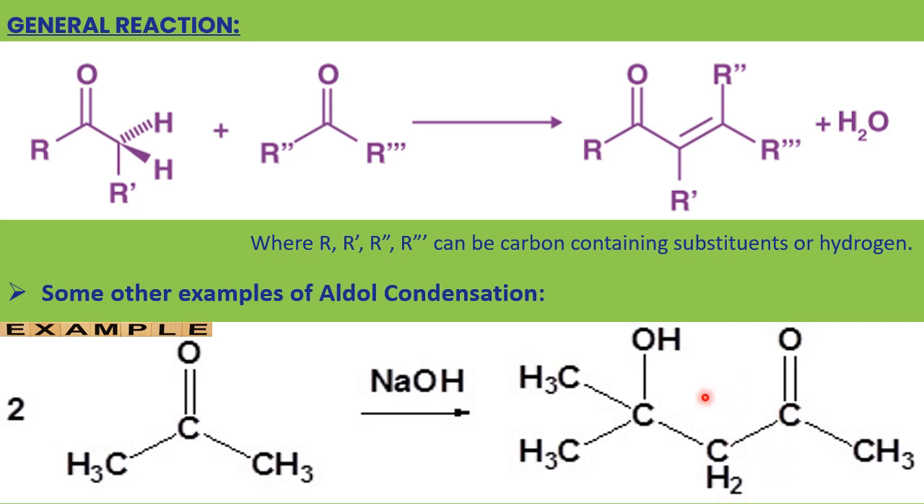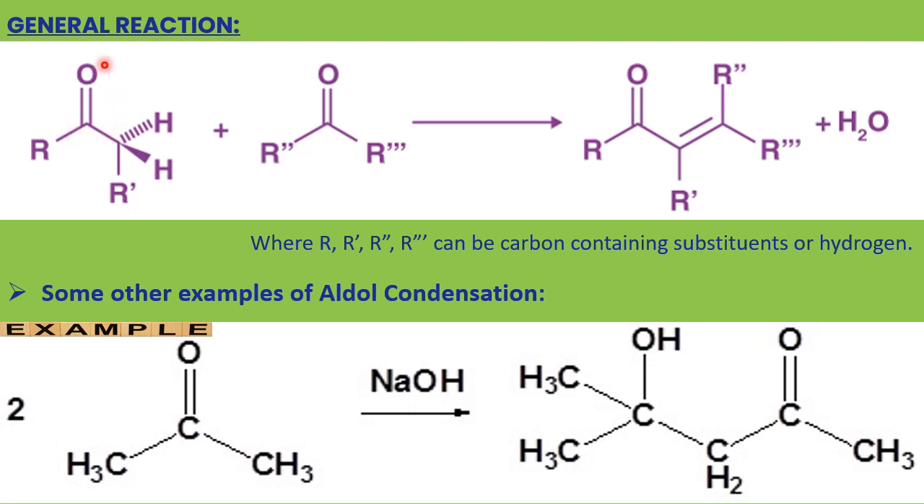When this ketol undergoes further heating, the alpha hydrogen from the alpha carbon and the OH group from the beta carbon can leave as a water molecule, so that a double bond is formed between these two carbons. Alpha beta unsaturated ketone. This is another example with ketones, and this is the general reaction for aldol condensation.